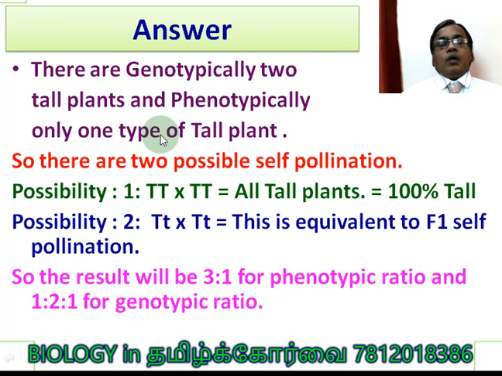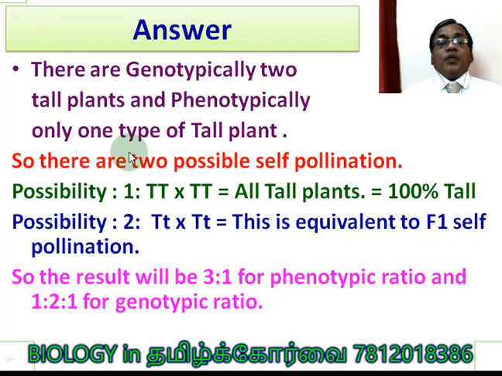Are you clear? Of them, 25% of the total plants are homozygous tall, and the rest 50% are heterozygous tall.